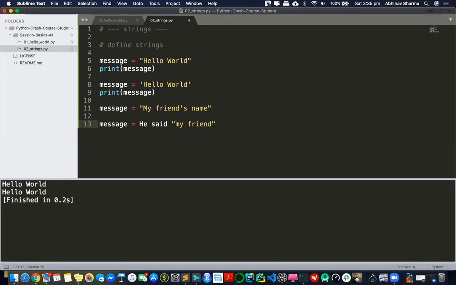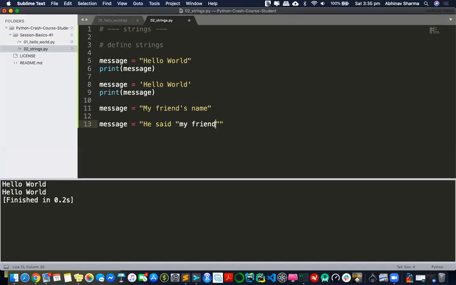Now this string is very weird because you have double quotes inside a string. So you can always wrap it inside a single quote. Python provides this support, so you can always wrap a single quote inside double quotes, and if there is a double quote inside a string, you can always wrap it inside single quotes. Otherwise, the string will break. If I start using a double quote now, that's a double quote inside double quotes.